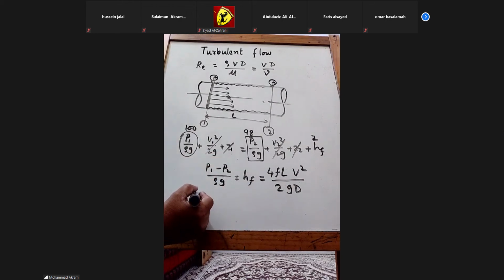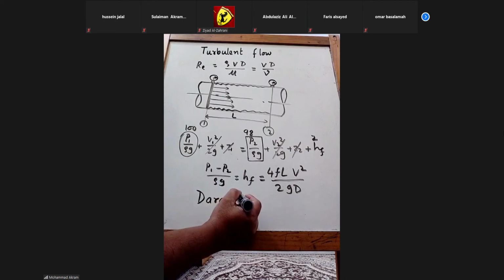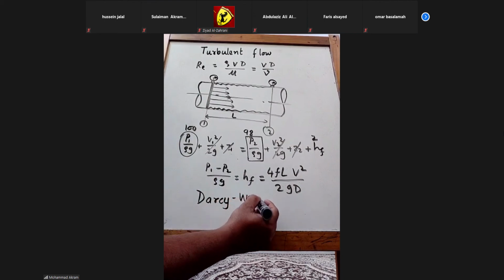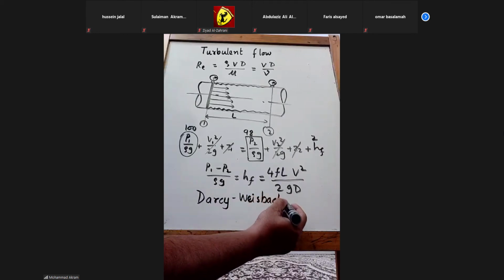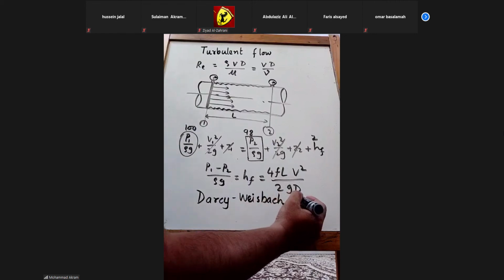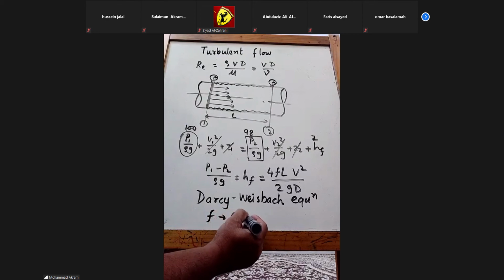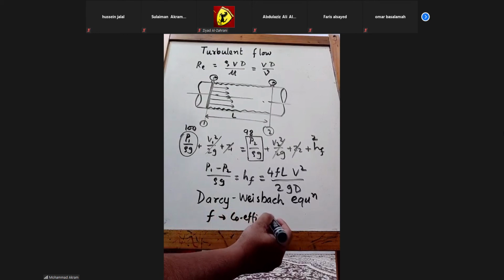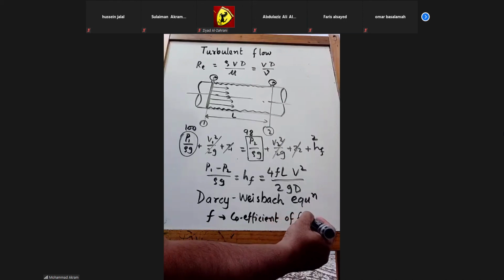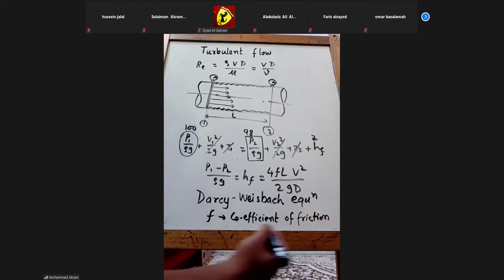This equation is called the Darcy-Weisbach equation, or Weisbach, whatever you can read.